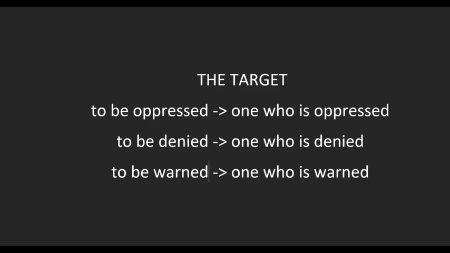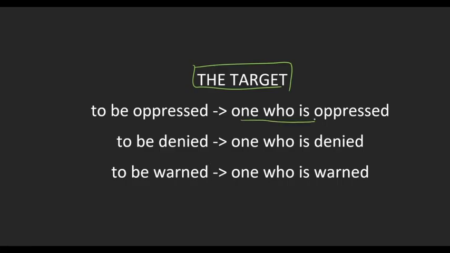Okay, so number 2 on the agenda for word patterns is what we call the target. Let's start with some examples. We have to be oppressed, which is an action. What kind of action is it? It's passive, right? Like it's a passive action. To be oppressed. And then the word that we're deriving from that is one who is oppressed.